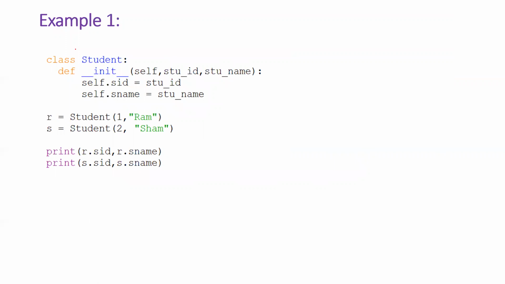See the example here. In Python, a class can be defined using the class keyword, class Student. This is the class, and this is the constructor. Underscore underscore init is called the constructor. Constructor is used to initialize the properties for an object. Let me trace the code here. First, r equal to Student of 1 comma Ram, which means this will create the object.